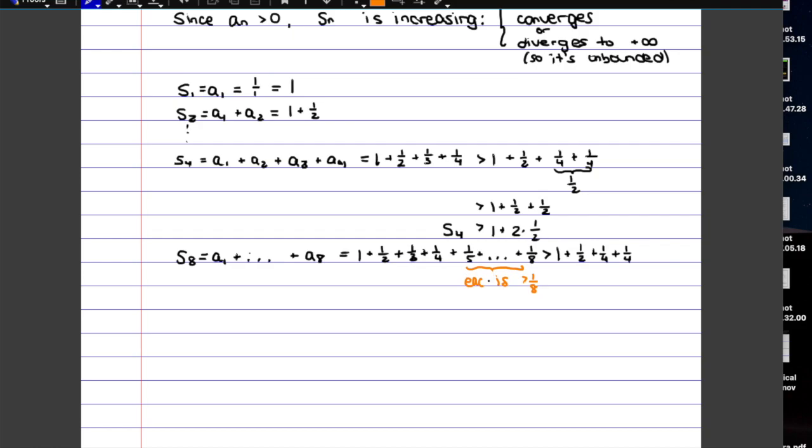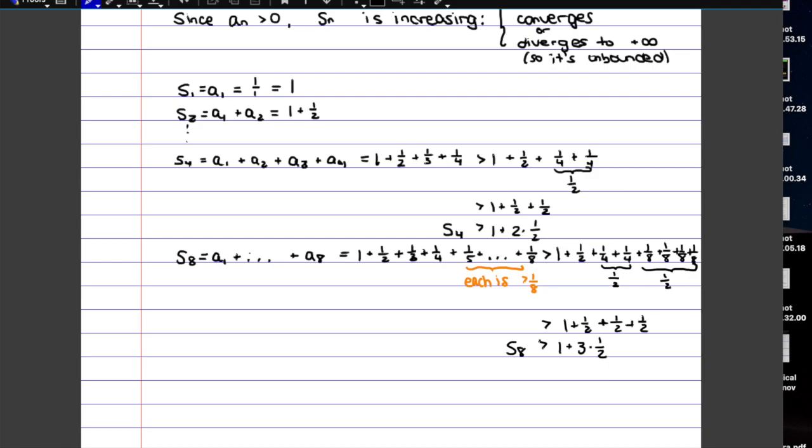So if each of them is greater than 1/8, then again we can be sure that this sum that we have on the left is greater than this plus an eighth plus an eighth plus an eighth plus an eighth. And so we can see that this was 1/2 just like before, and this here is also 1/2, which means that overall we have 1 plus a half plus a half plus a half, which will be 1 plus 3 times a half. So S8 is going to be greater than that.